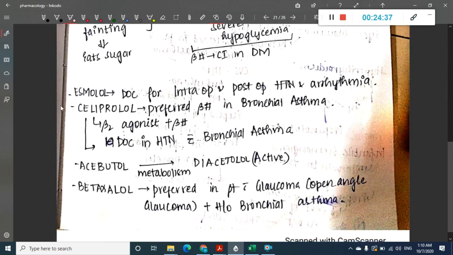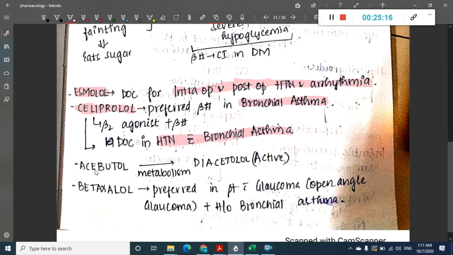Next about these drugs, esmolol is the drug of choice in intra-op and post-op hypertension and arrhythmias. Then celiprolol is the preferred beta blocker in asthma, and it is also the drug of choice in hypertension with bronchial asthma. In hypertension with bronchial asthma, celiprolol is the drug of choice.